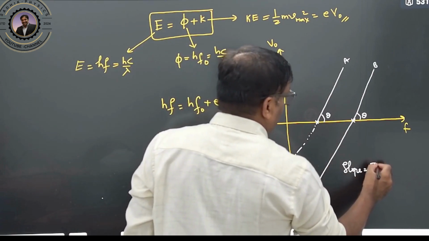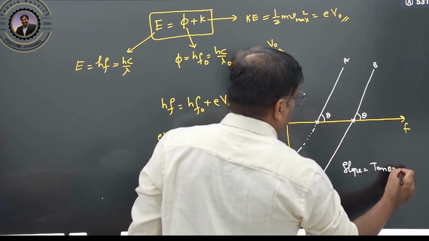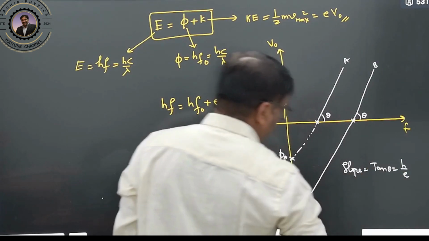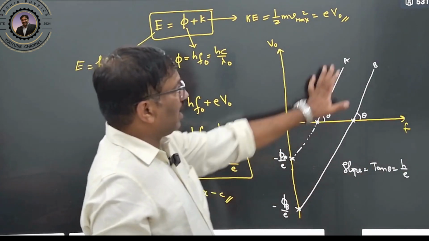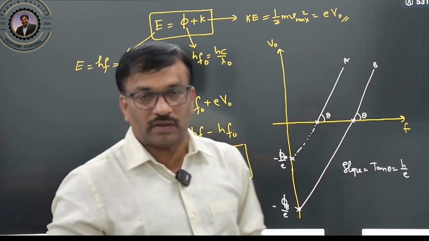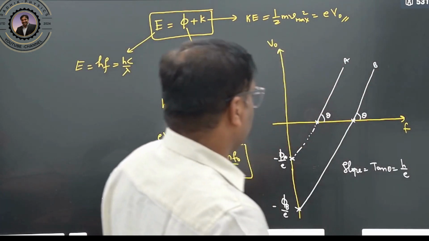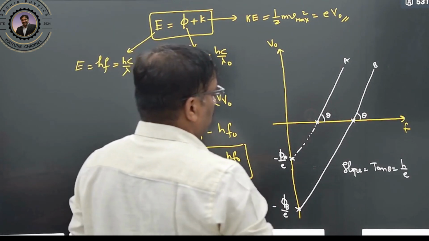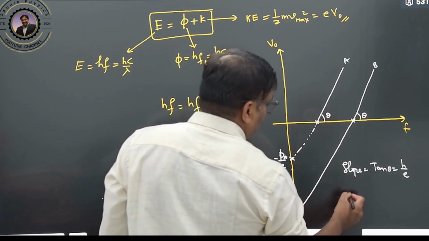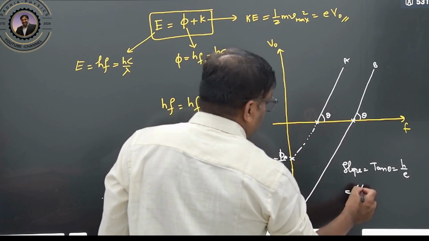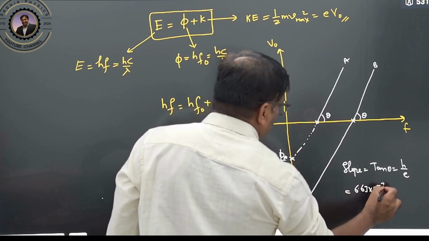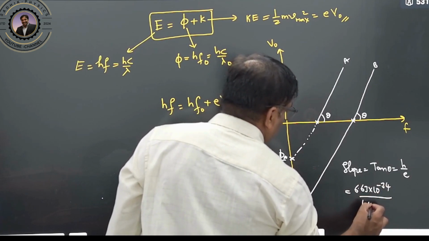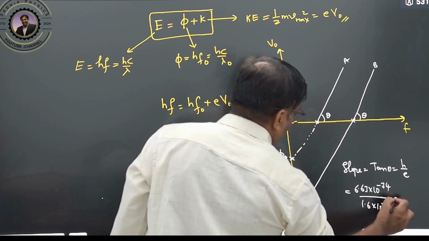Slope is nothing but tan theta, that is h by e. So for any material the slope was constant, the slope is the same. What will the slope be? You can calculate it now, and remember this value: 6.63 into 10 to the power of minus 34 divided by 1.6 into 10 to the power of minus 19.